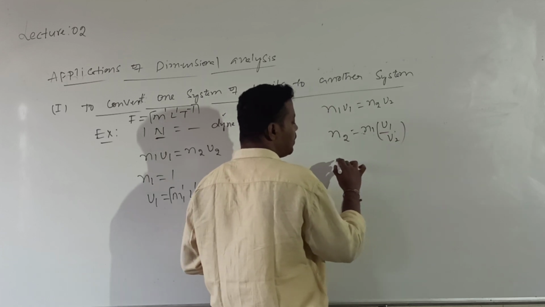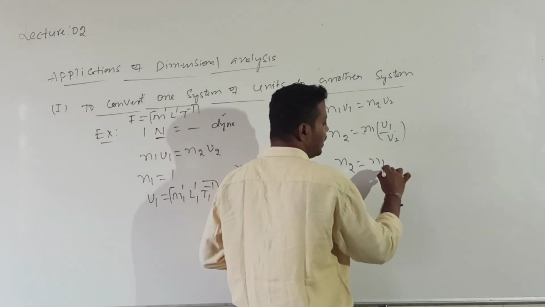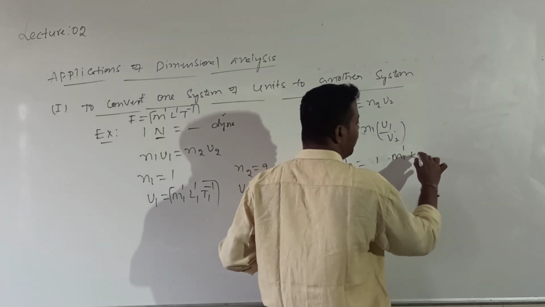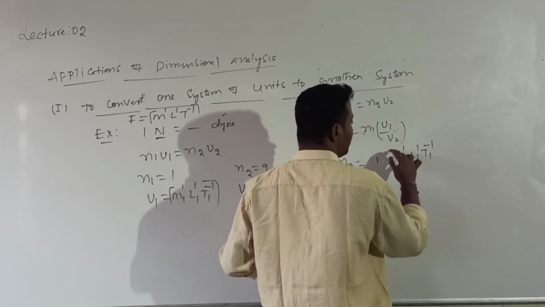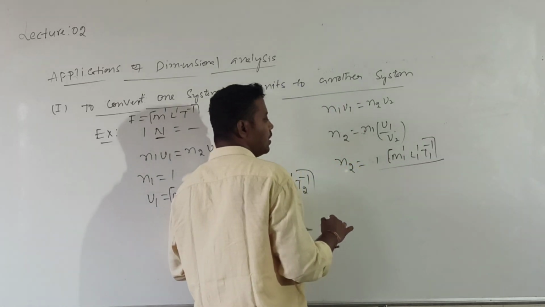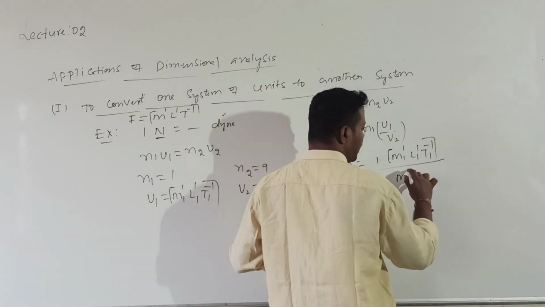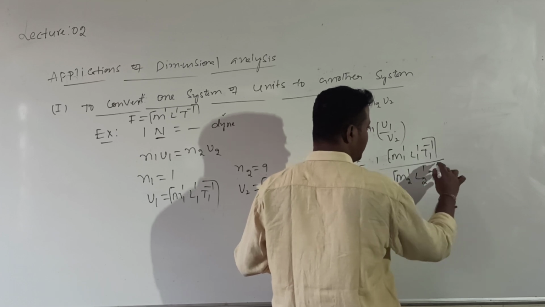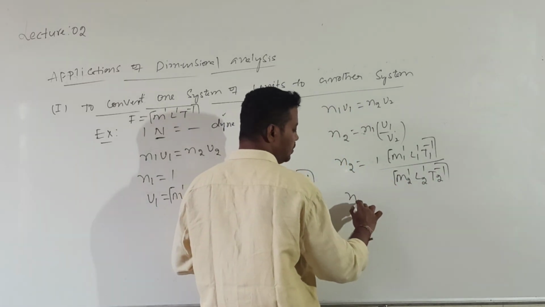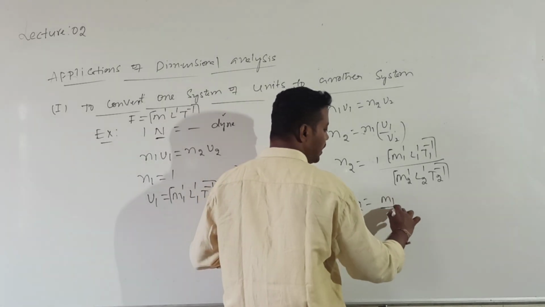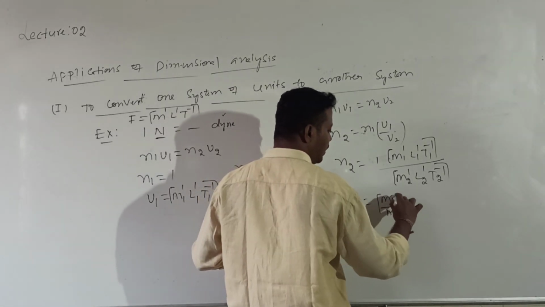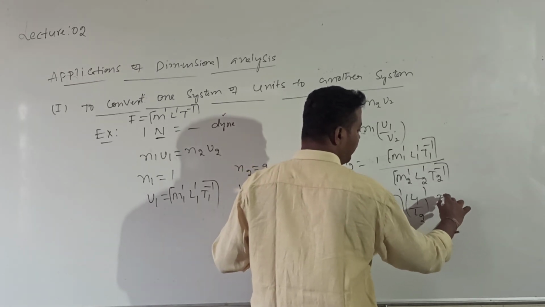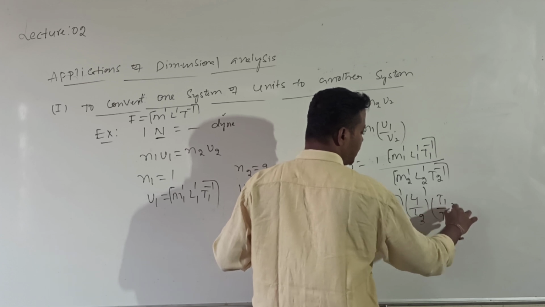Writing the dimensional formula, N2 is equal to N1 value 1 into M1 power 1, L1 power 1, T1 power minus 2 divided by M2 power 1, L2 power 1 and T2 power minus 2. So N2 can be written as (M1 by M2) power 1 into (L1 by L2) power 1 into (T1 by T2) power minus 2.